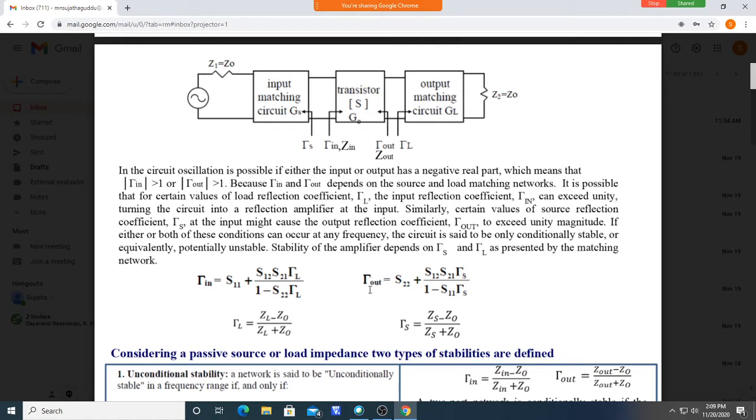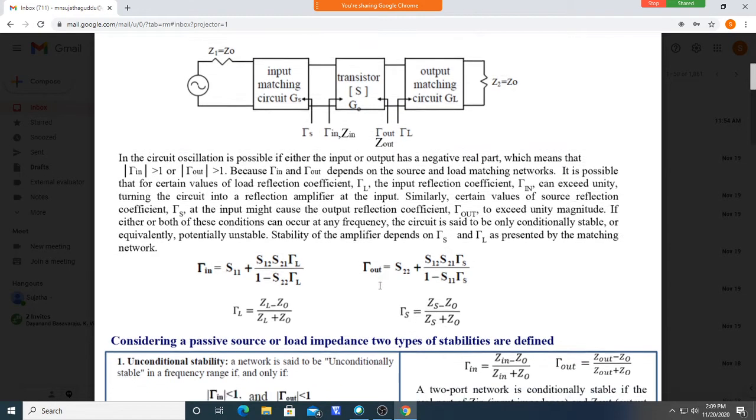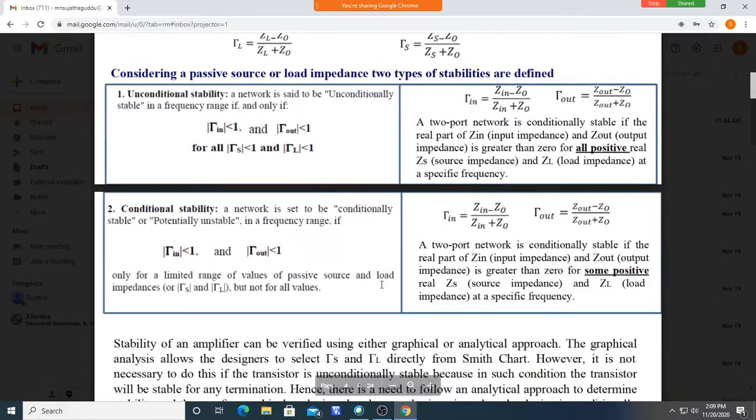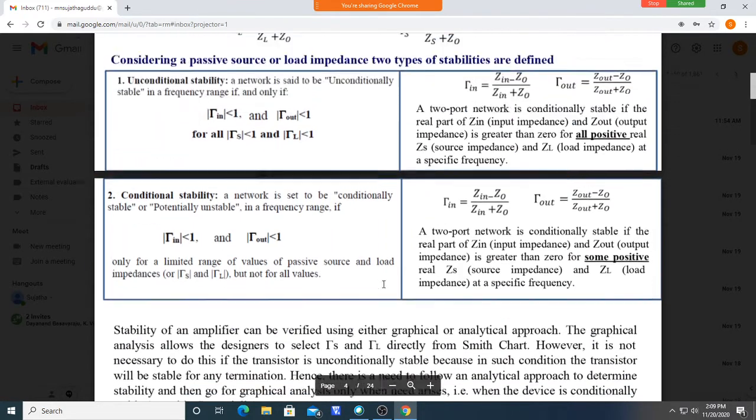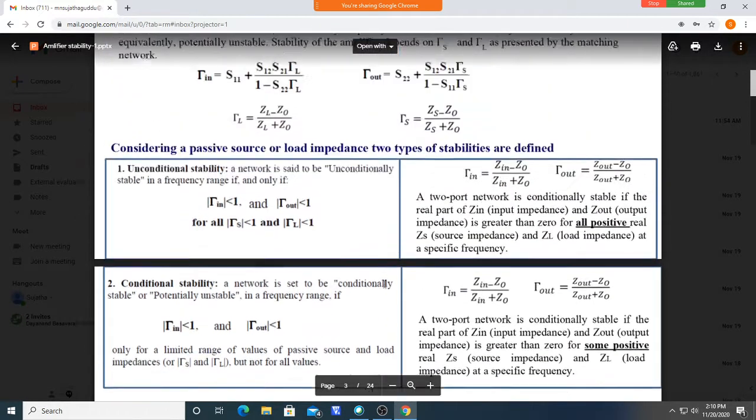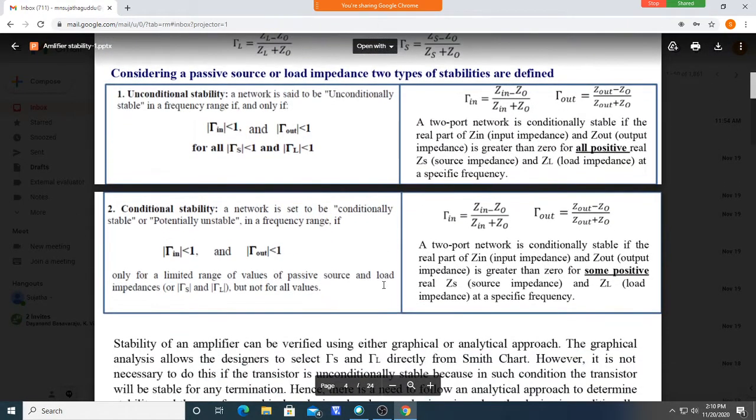Okay, so in the previous class we discussed the stability check for the amplifier. To do that stability check, there are two methods, and also there are two types of stability: conditional stability and unconditional stability.